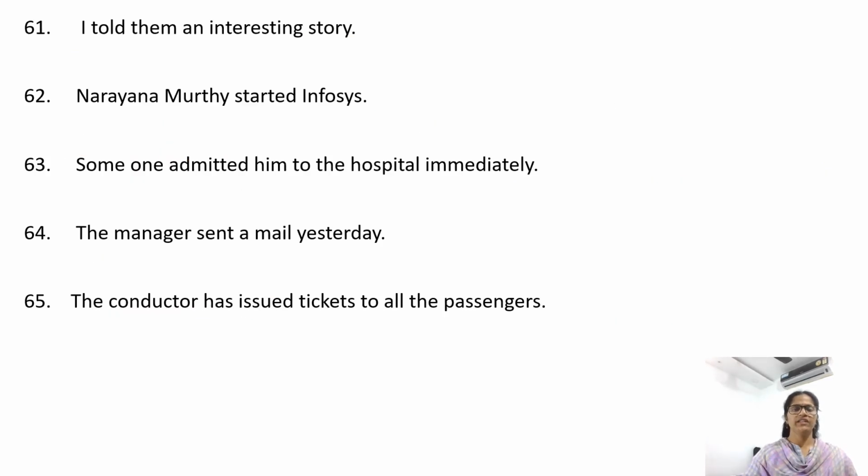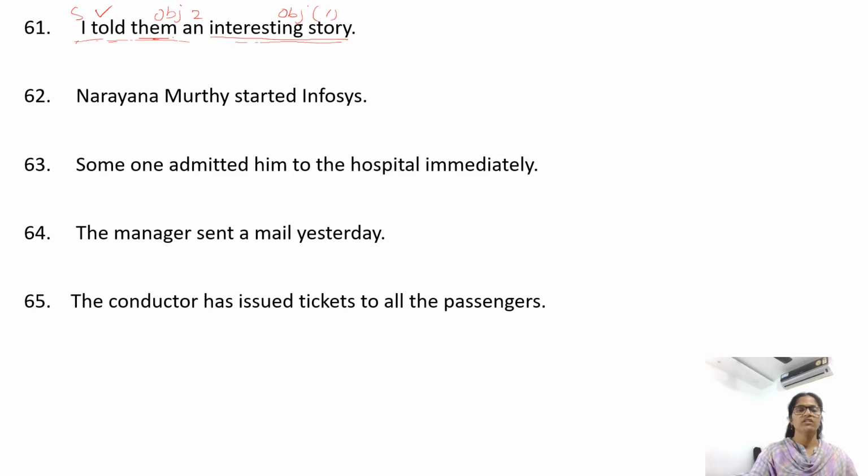Okay. I told them an interesting story. Told verb, I subject. I told what? An interesting story. I told who? I told them. Now we are getting answer for both who and what. Right? It means you have two objects. Answer to the question what is object 1 and answer to the question who is object 2. So we have two objects. So when you change such kind of sentences to its passive form, you can use either of the object. You can begin with object 1 or you can begin with object 2.